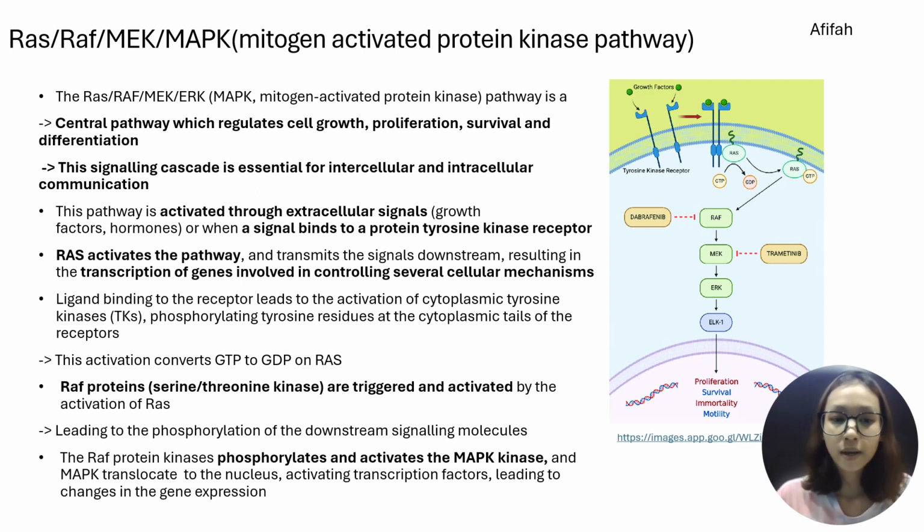So this activation converts GDP to GTP on RAS and leads to the phosphorylation of the downstream signaling molecules. And the RAF protein kinases phosphorylate and activate the MAPK kinase, and the MAPK translocates to the nucleus, activating transcription factors leading to the changes in gene expression.